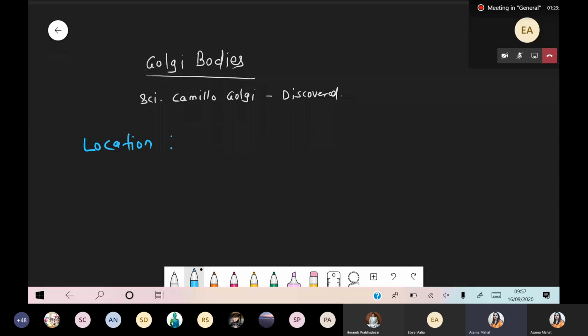Now where is it present? Let's write down one by one. Golgi body is definitely present in eukaryotic cells, but there are exceptions. In biology, nothing is without exception. The most common exception is that it is absent in mature mammalian RBC.